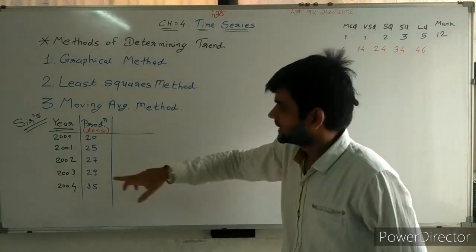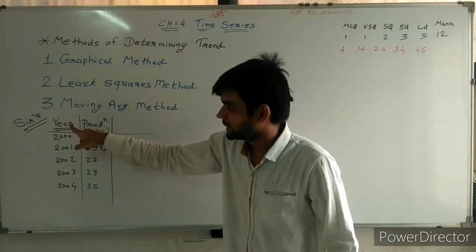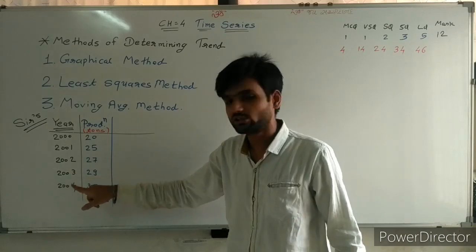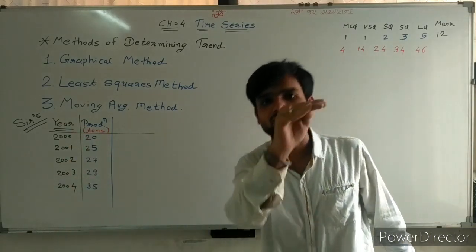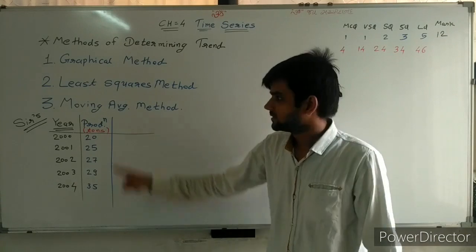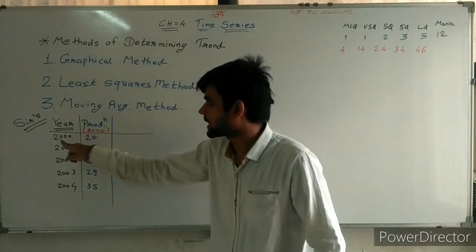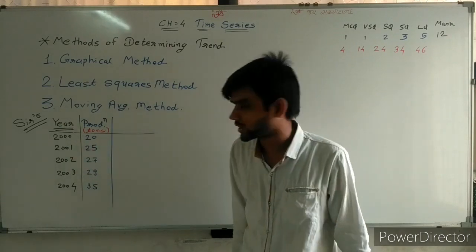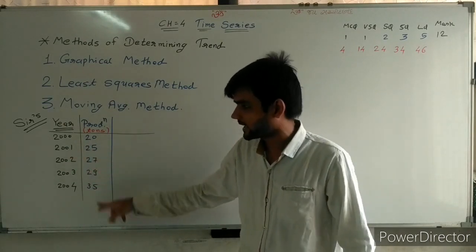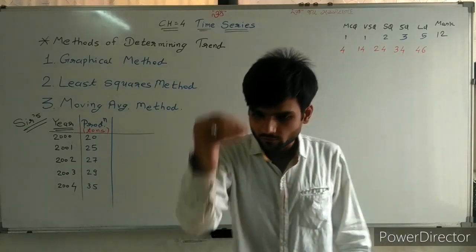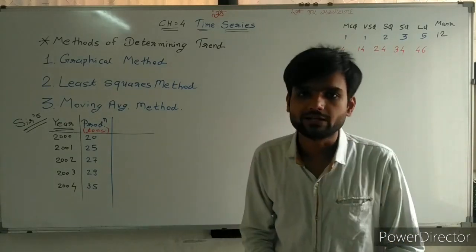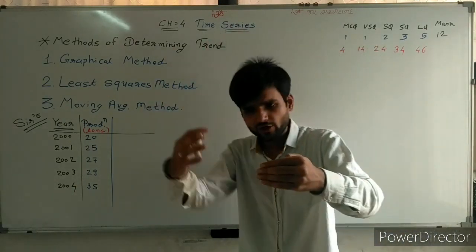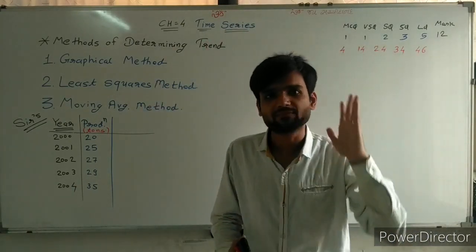It means time series. Here one example is taken. Years are given, so it is a time: 2000, 2001, 2002, 2003, 2004. This is the series of years. Now against it, production information is given. In 2000, 20 tons production. 2001, 25 tons. 2002, 27, 29, 35. So time information is given with years. Years or any time, then it is called time series: a series of information related to a particular time.